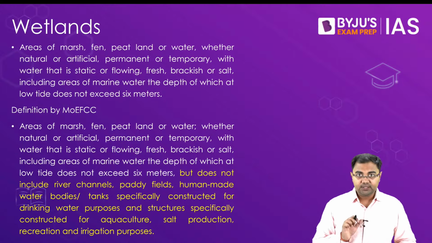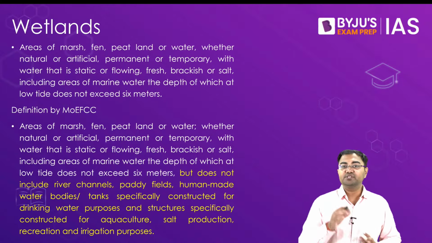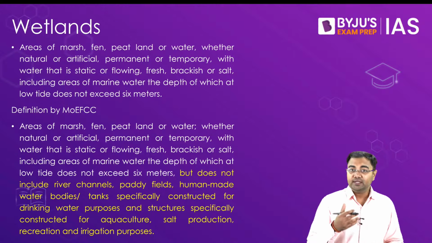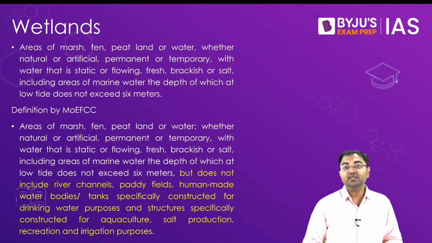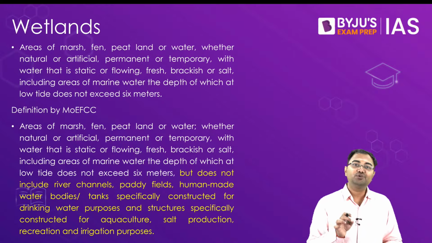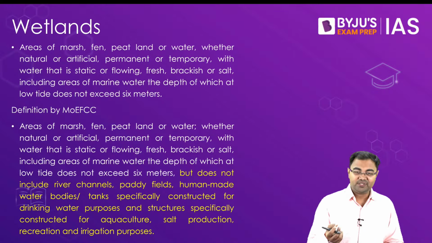Now if you look at your screen, you will see that there are 2 definitions that I have listed out. The first definition that you see is the definition given in the Ramsar Convention. That's the definition of a wetland according to the Ramsar Convention.